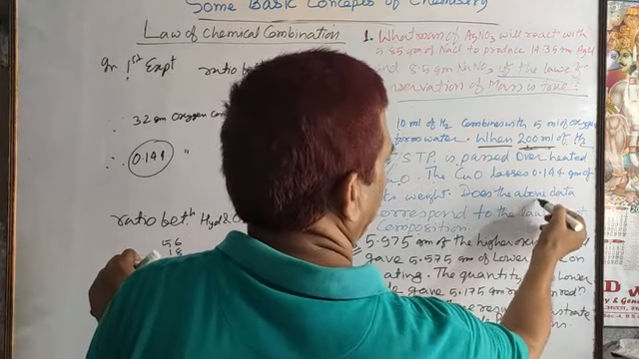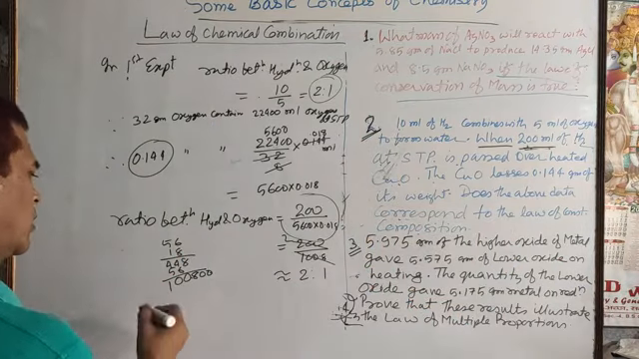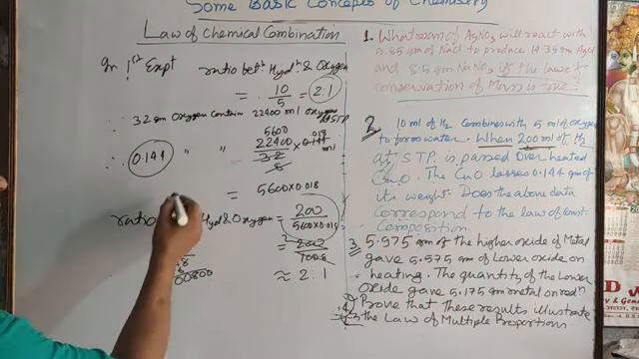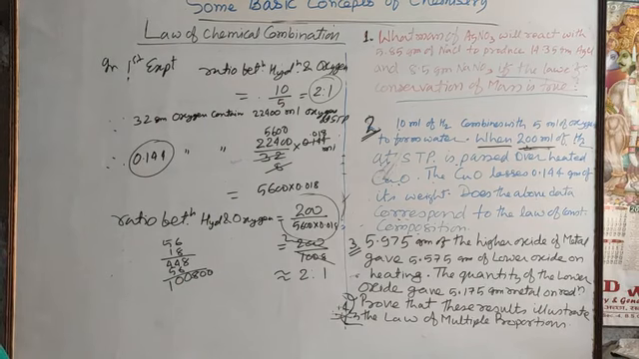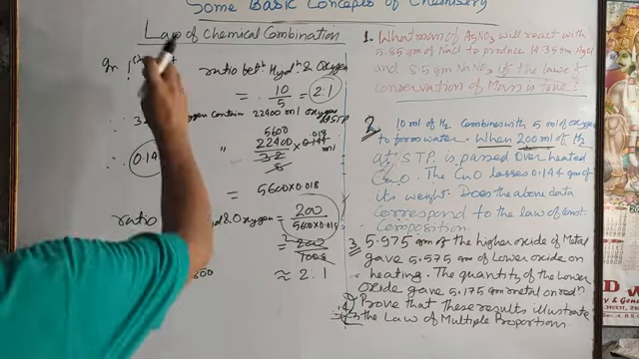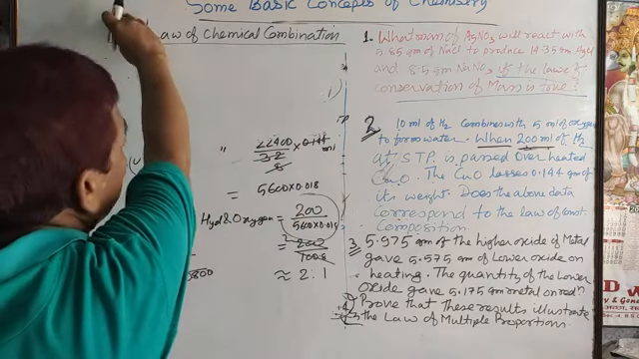The question: does the above data correspond to the law of constant proportion? So you can write: yes, the given data illustrate the law of constant proportion. Followed? Now come to the second law of chemical combination.